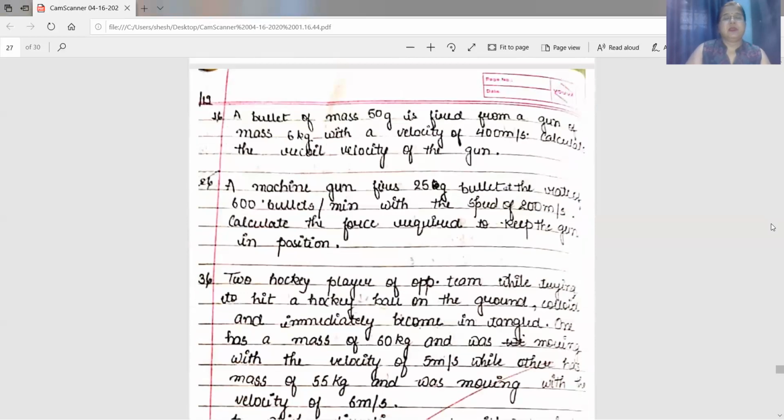Next number. A bullet of mass 50 gram is fired from a gun. The mass of the bullet is given, 50 gram. It is fired from a gun whose mass is 6 kg. So small m is 50 gram, and you have to convert it into kg. And capital M is 6 kg. The velocity of the bullet is given, 400 meter per second. That is, small v is 400 meter per second. You are asked to find out the recoil velocity of the gun, that is capital V.